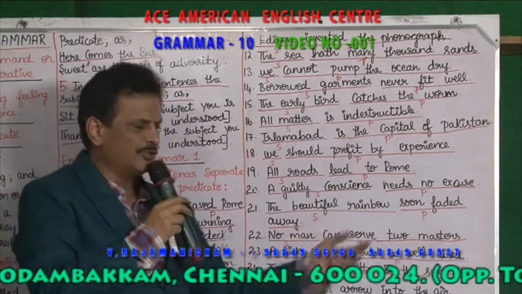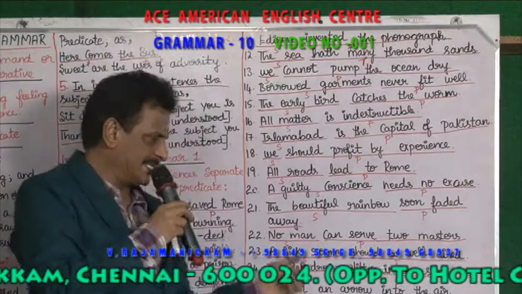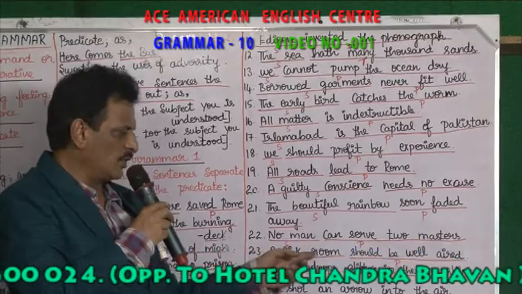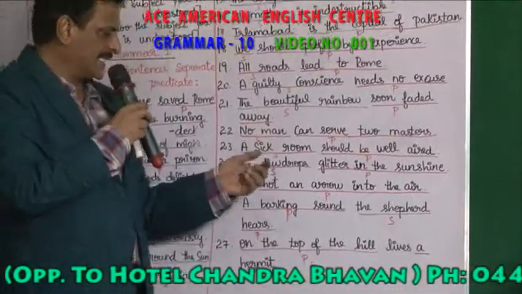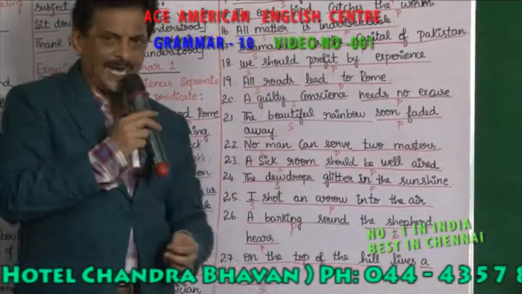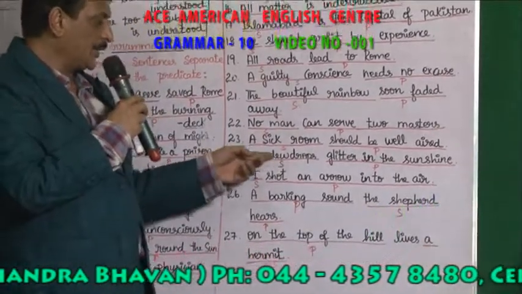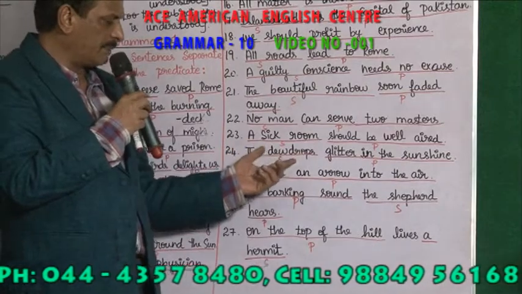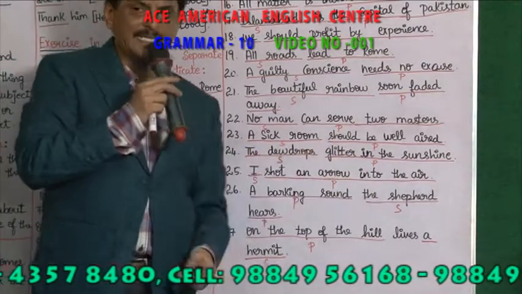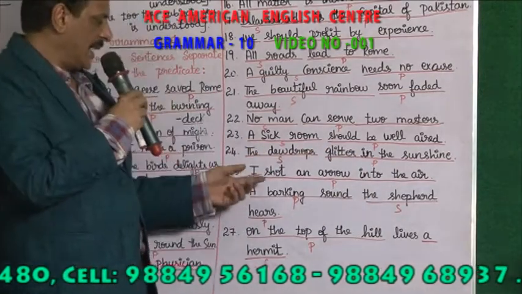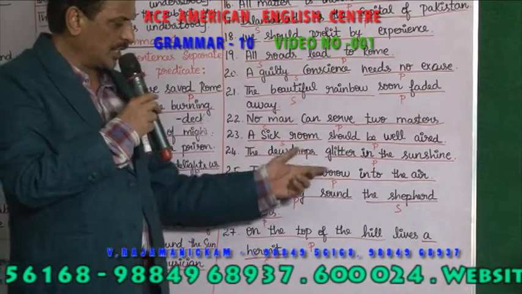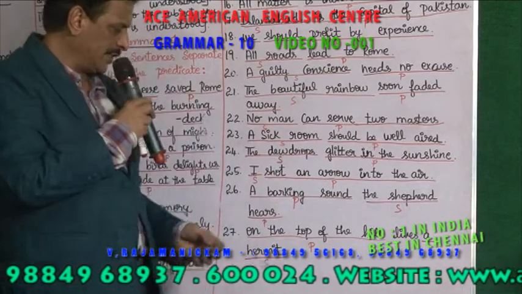No man can serve two masters. No man is the subject. Can serve two masters is the predicate. A sick room should be well aired. A sick room is the subject. Should be well aired becomes the predicate. The dewdrops glitter in the sunshine. The dewdrops becomes the subject. Glitter in the sunshine becomes the predicate. I shot an arrow into the air. I becomes the subject. Shot an arrow into the air becomes the predicate.